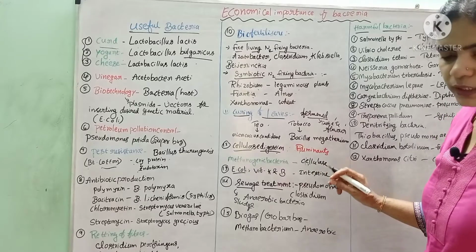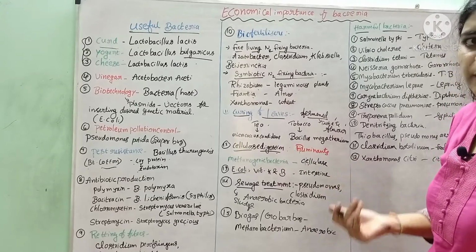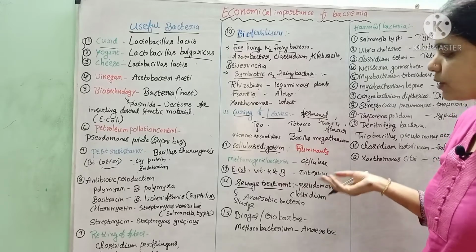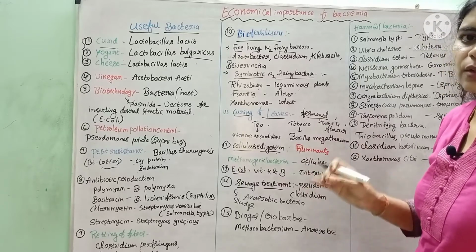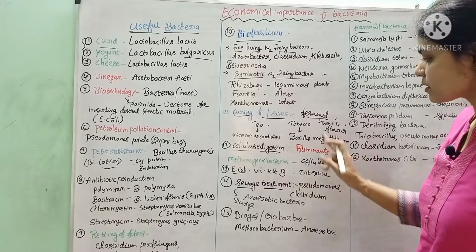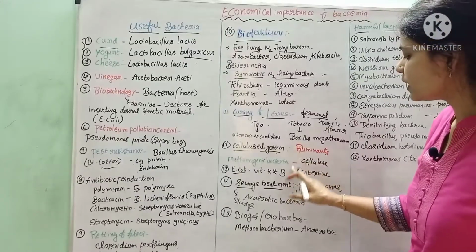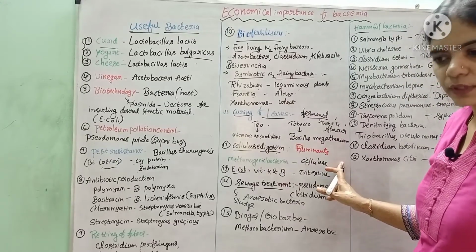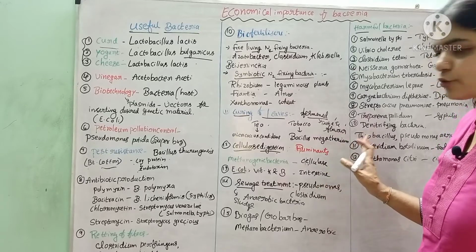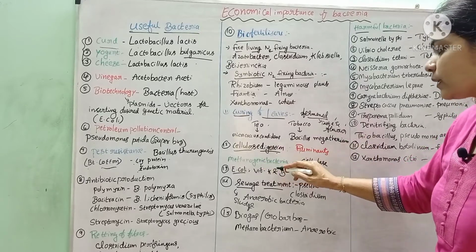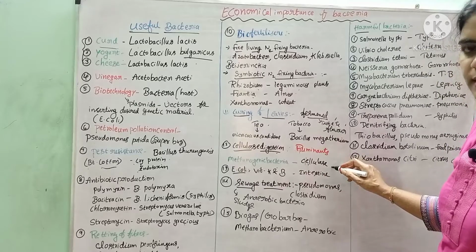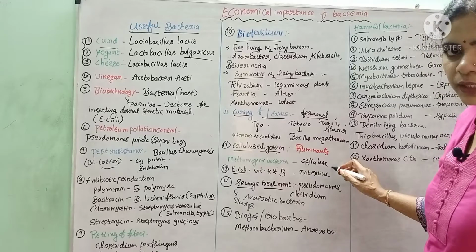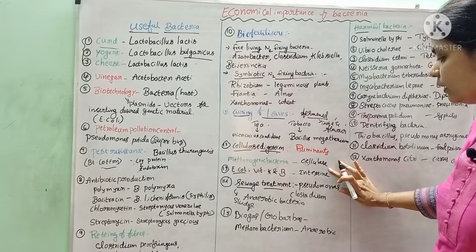The cattle eat plant material, and the plant's cell wall is made up of cellulose. Without these bacteria, a living organism cannot digest cellulose. Because of the release of this enzyme, those animals are able to digest the plant material and absorb it. These methanogenic bacteria release the enzyme cellulase, which helps in the digestion of cellulose present in the plant material and in the proper digestion of food in the ruminant animals.